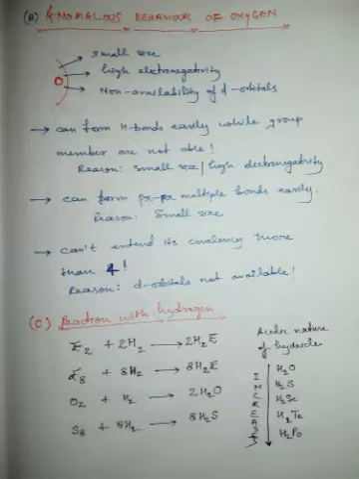And next is the reaction with hydrogen. These elements can react with hydrogen to form hydrides with the formula H2E. Like oxygen can react with hydrogen to form water, and sulfur can react with hydrogen to form hydrogen sulfide. If we talk about the acidic nature of hydrides, their acidic nature will increase down the group. Okay. The reason behind the increasing acidic nature is the decrease in bond enthalpy for the dissociation of the H-E